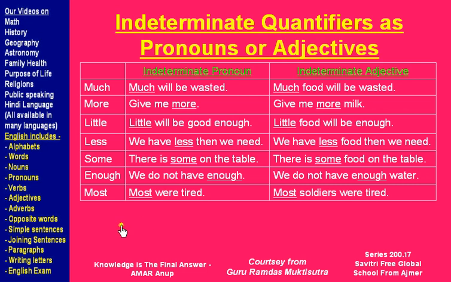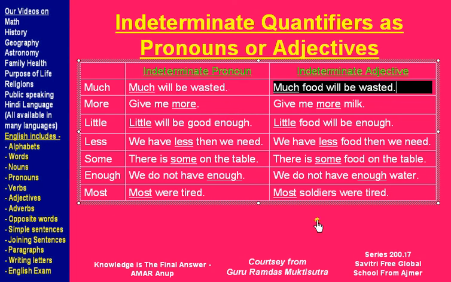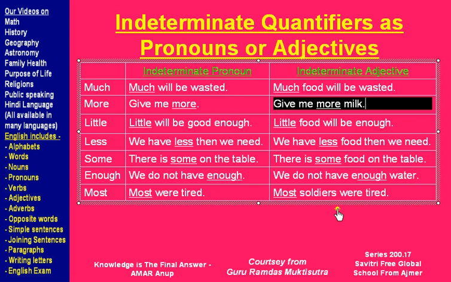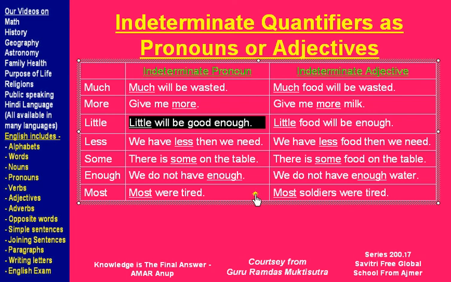Here are some examples where the same word is used as indeterminate pronoun. These are the examples, and indeterminate adjective. These are the examples. Repeat after me. Much will be wasted. Much food will be wasted. Give me more. Give me more milk. Little will be good enough. Little food will be good enough.